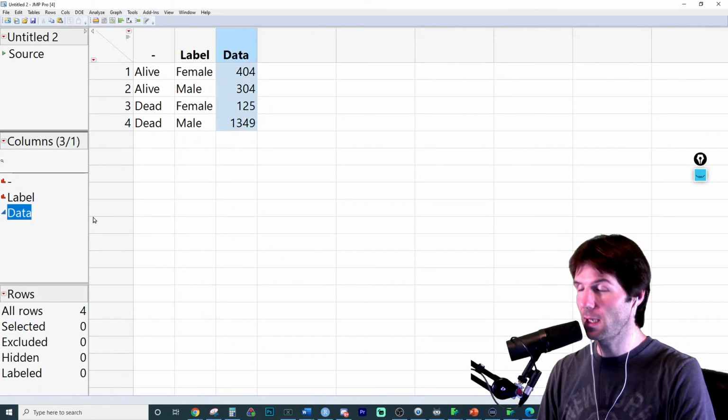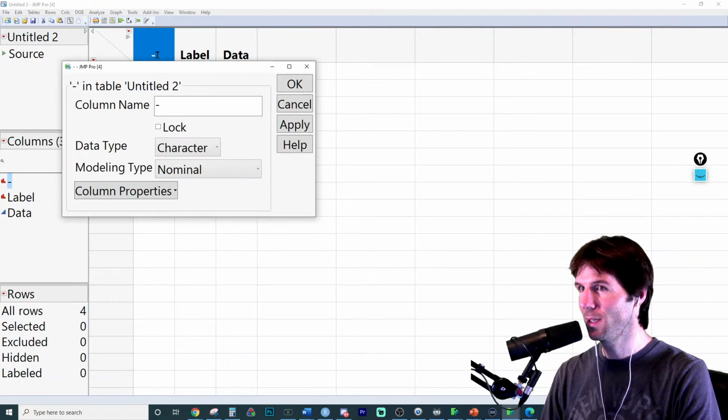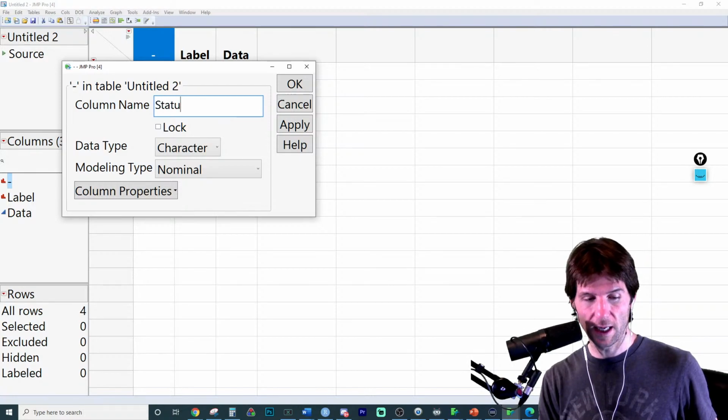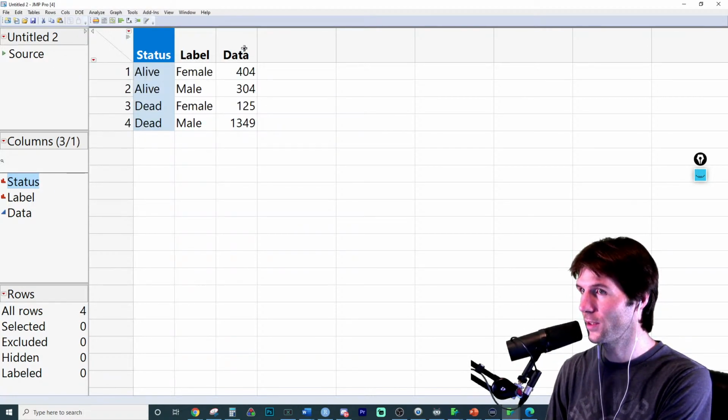Make sure it has the data as blue, and then you have male and female, and you have gender right here, or alive and dead. It doesn't say alive or dead. You can change the status, but let's do that. Just double click it right here and go to status. Makes it a little bit easier. And we've got label and status, and we have the data right here.